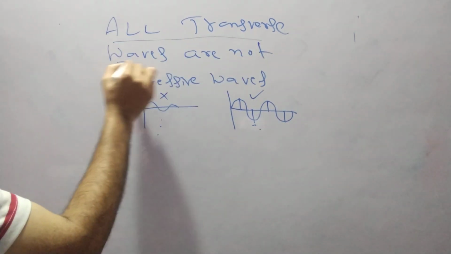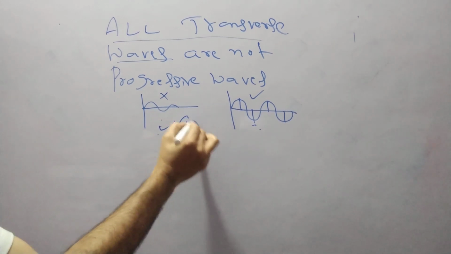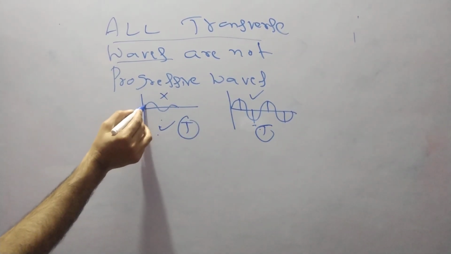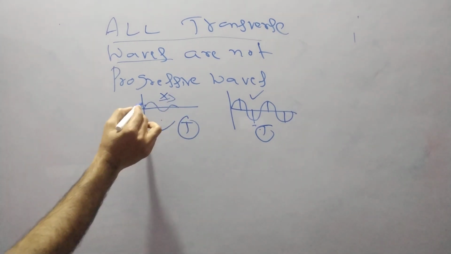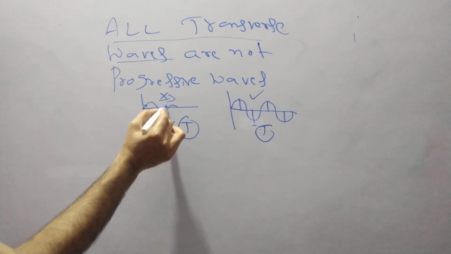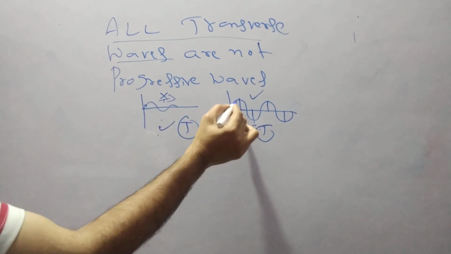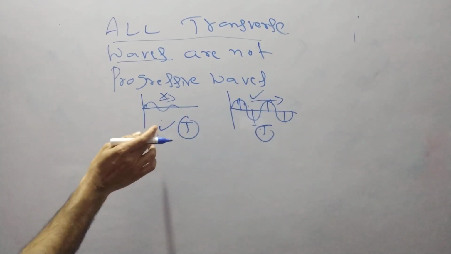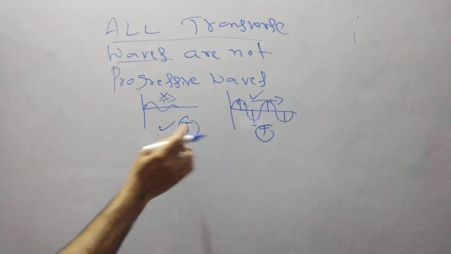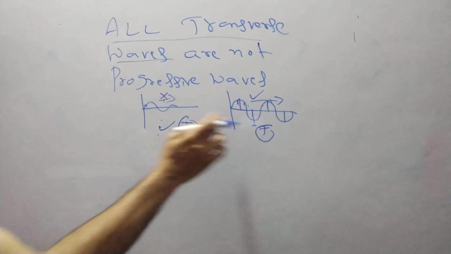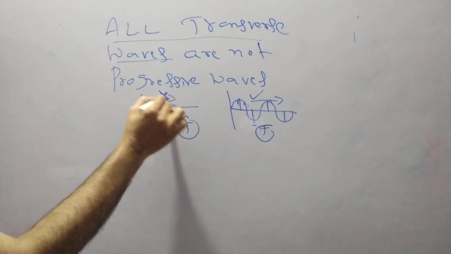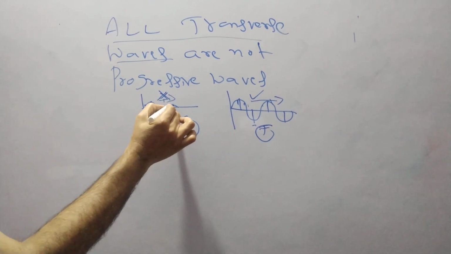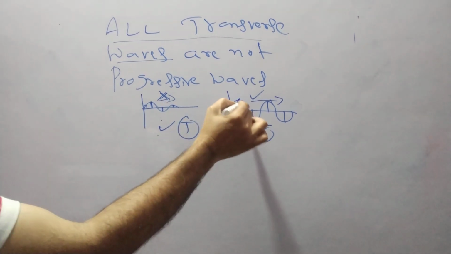Why transverse waves? Because in this also particles are vibrating perpendicular to the direction of propagation, and here also. So both are transverse waves, but this one is not a progressive wave because the amplitude d is not the same. Here the amplitude is the same.